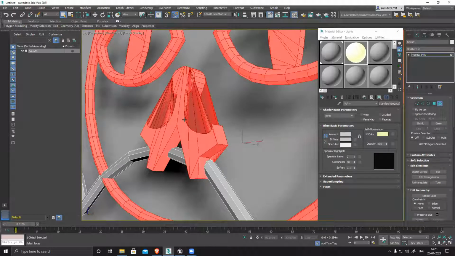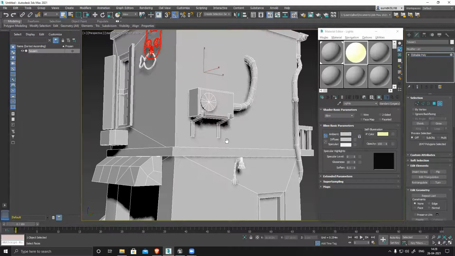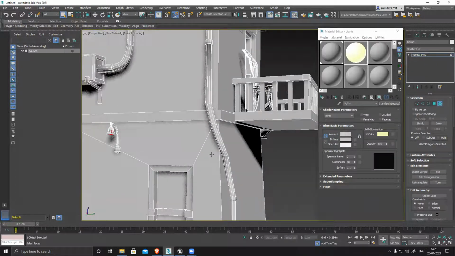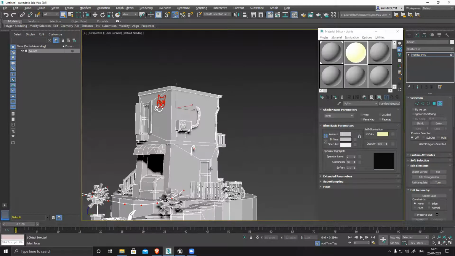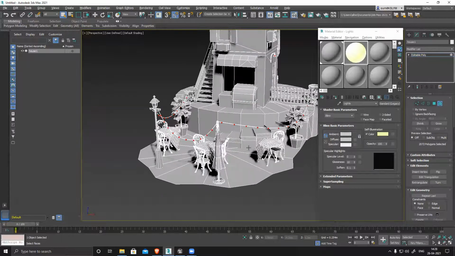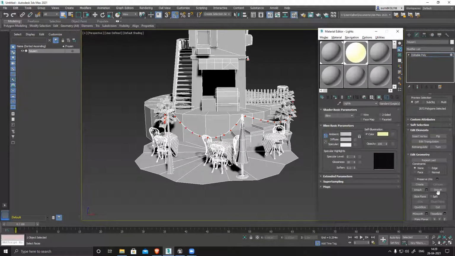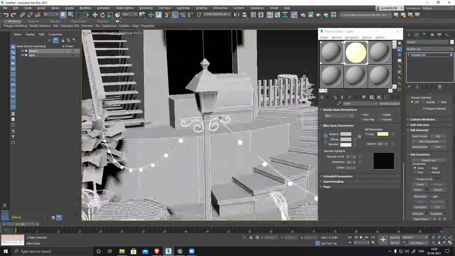It messes up my model, so I have to fix it manually. And I'll check everywhere for all the light parts or light elements. I'll select and apply this emissive material, and if possible, detach those areas, name it as lights, detach it, so it will make your life way easier.